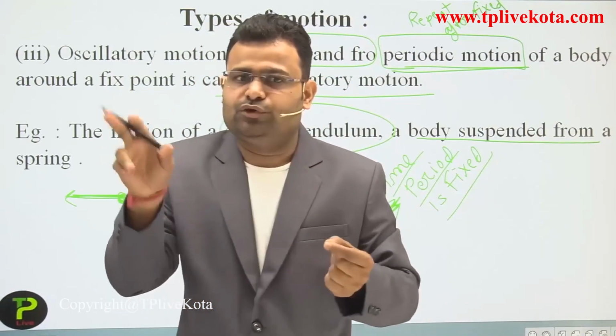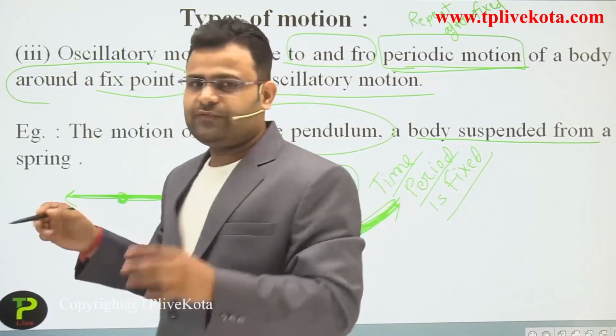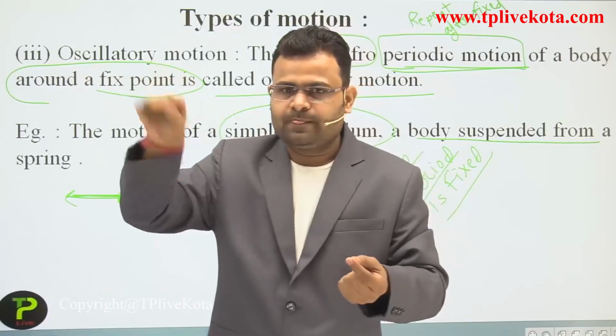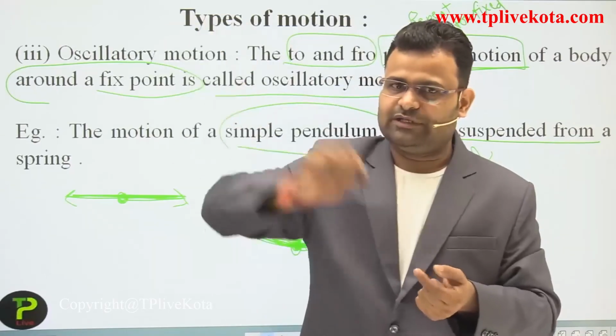Oscillatory is a to and fro motion around a fixed point. If you are moving to and fro around a fixed point, just like that, it does not depend on the path, but that is an oscillatory motion.